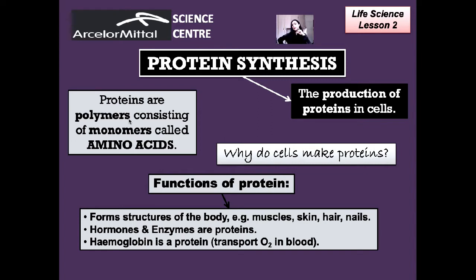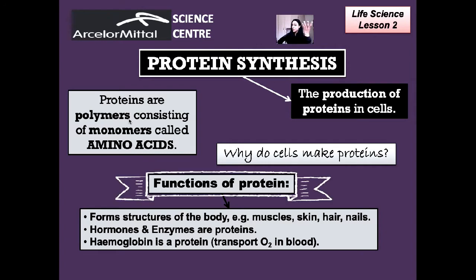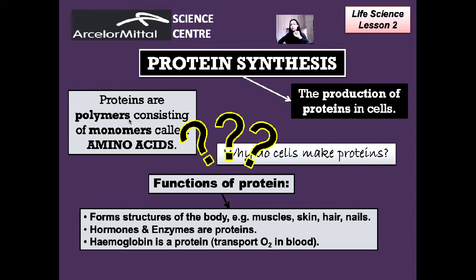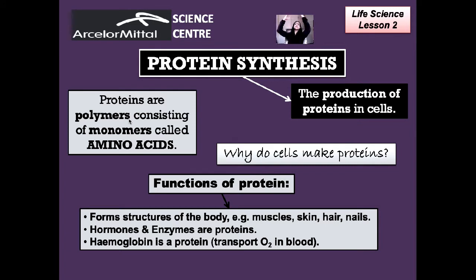Now, you might be thinking, why do cells make proteins? Well, proteins play a very important role in our bodies and it is necessary, so therefore it has to be made. Let's look at the functions of a protein and why it is so important to be made in the body. We need to remember that excluding water and fat, the human body is made up almost entirely of protein.